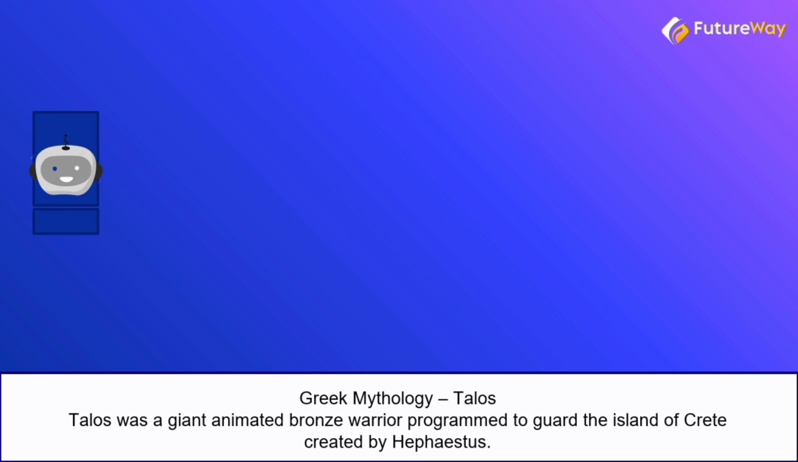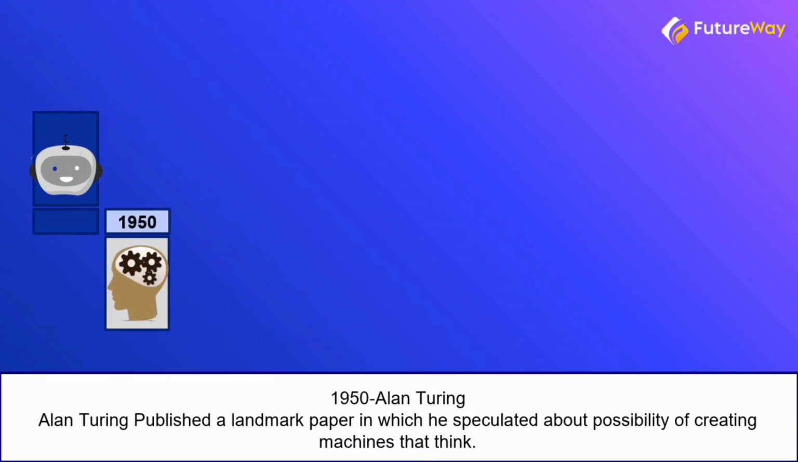Now let's come to the 20th century. In 1950, Alan Turing published a paper in which he speculated about the possibility of creating machines that think. So he created what is known as the Turing test. This test is basically used to determine whether or not a computer can think intelligently like a human being. He noted that thinking is difficult to define and devised his famous Turing test.